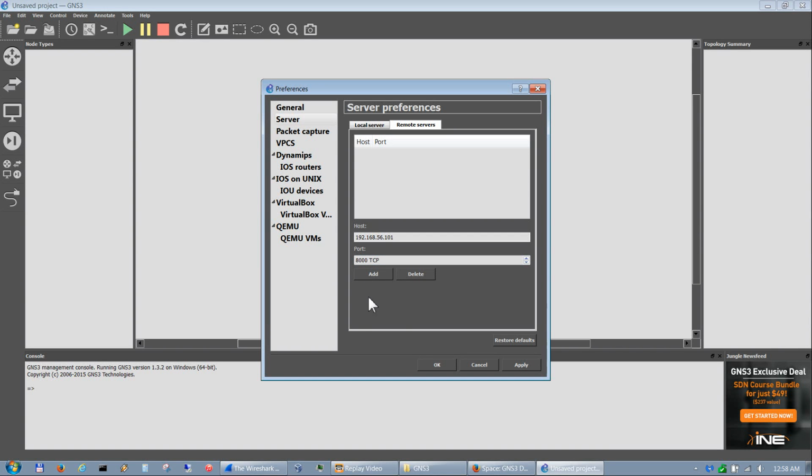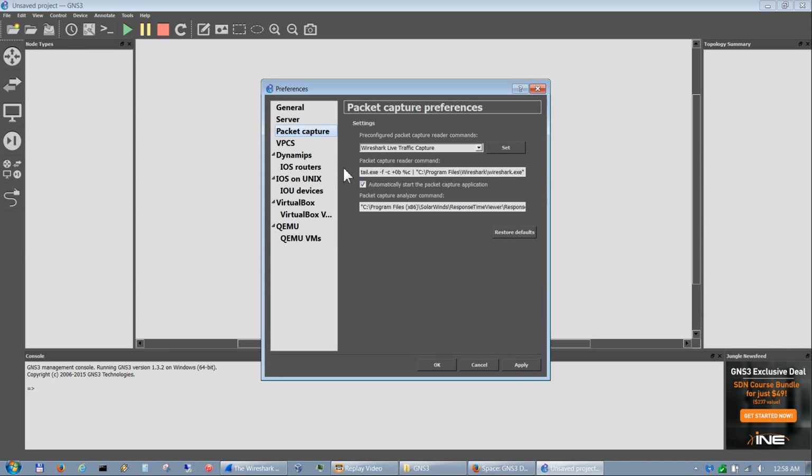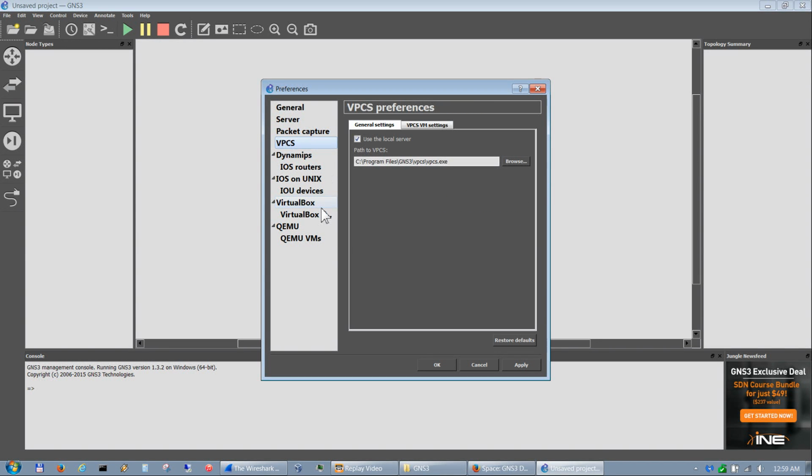To add it, we just go ahead and click add, and then we hit apply, and that adds this host into GNS3 along with the port for this remote server host. So, packet capture, I don't usually do anything under there. VPCS, I don't usually do anything under here.